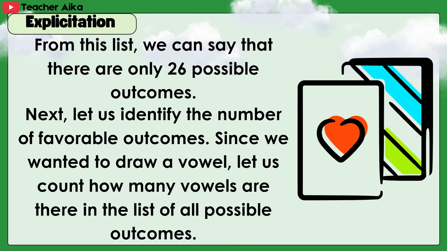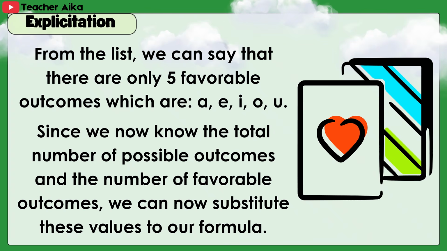Next, let us identify the number of favorable outcomes. Since we wanted to draw a vowel, let us count how many vowels there are in the list of all possible outcomes. From the list, we can say that there are only 5 favorable outcomes, which are A, E, I, O, and U. Since we now know the total number of possible outcomes and the number of favorable outcomes, we can now substitute these values into our formula.